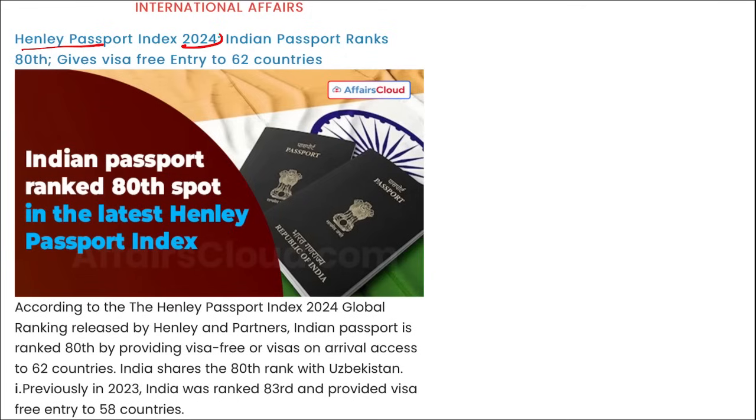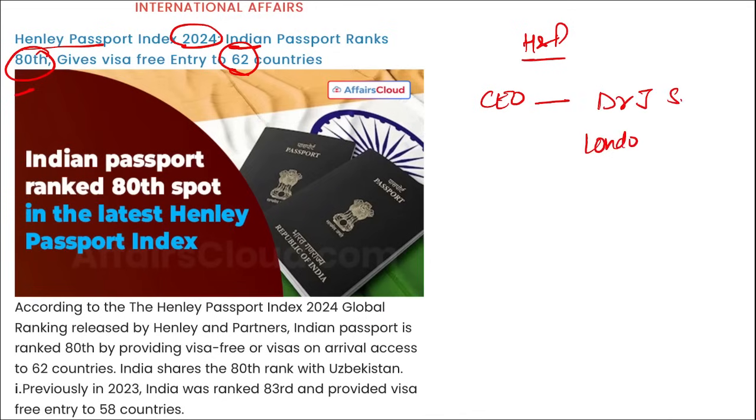So Henley Passport Index for 2024, Indian passport rank is 80th, visa free entry to 62 countries, and the lowest here will be Afghanistan. If we talk about Henley and Partners, who is the chief executive officer here? Dr. Zureg Stephen. Headquarters is in London, UK, and it was established in 1997.